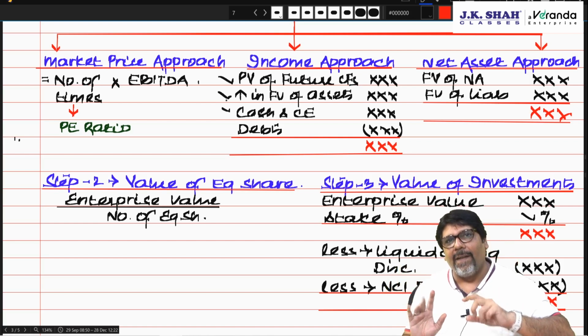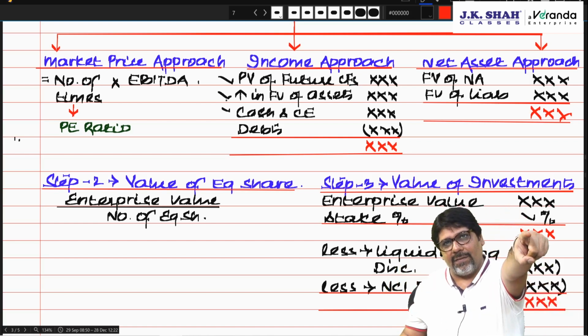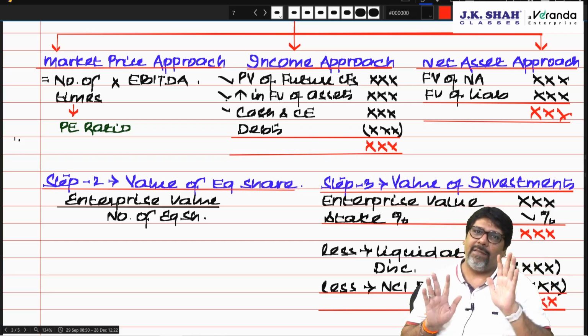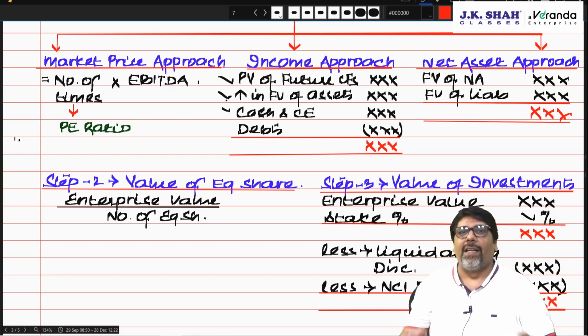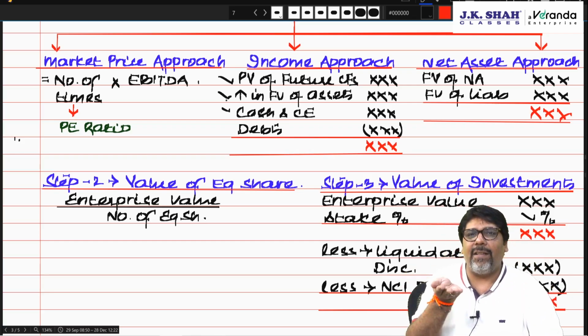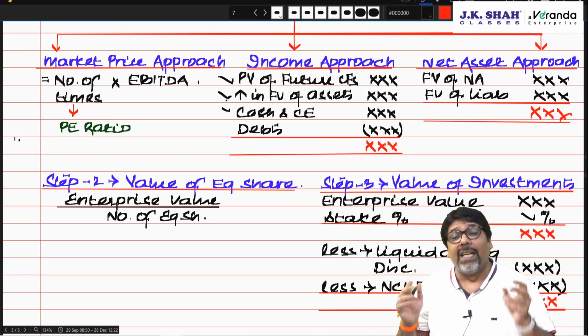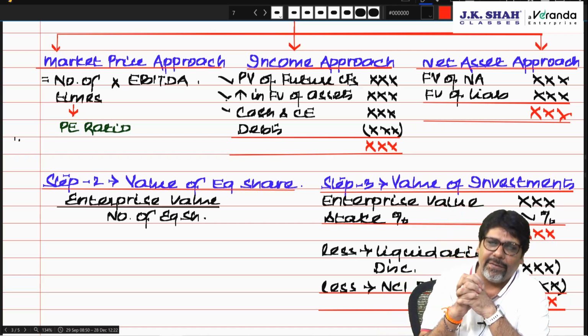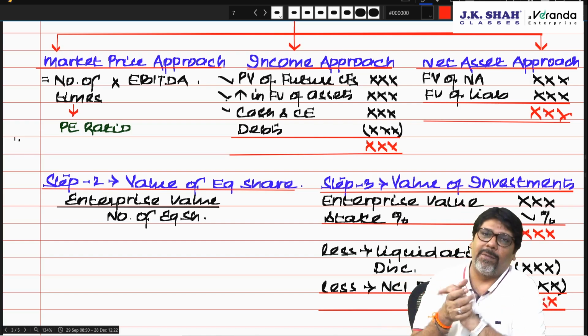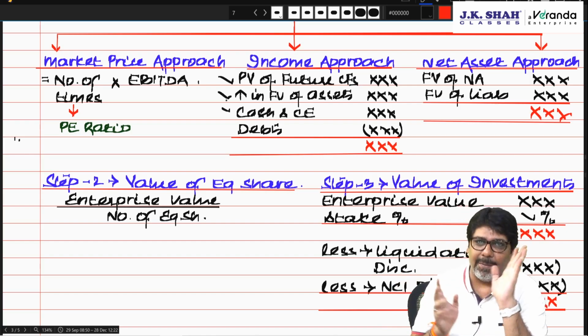Are you understanding? I am going to receive 10, its present value today is 8. Then the increase in the value of the asset is 3 rupees. So 8 plus 3 is 11. 2 rupees is in the cash book, so 13. From that 13, I am supposed to pay debts of 5 rupees. So what is the enterprise value? 8 rupees. Am I clear?